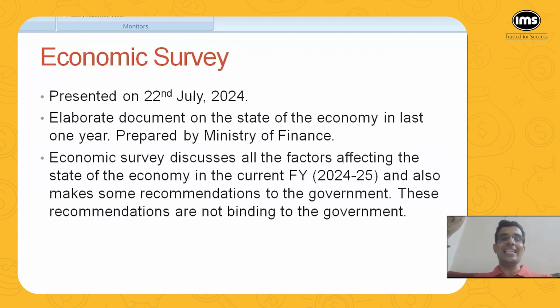And then the hike in taxes is one pain point. The economic survey was presented just the day before the budget was tabled in the parliament.